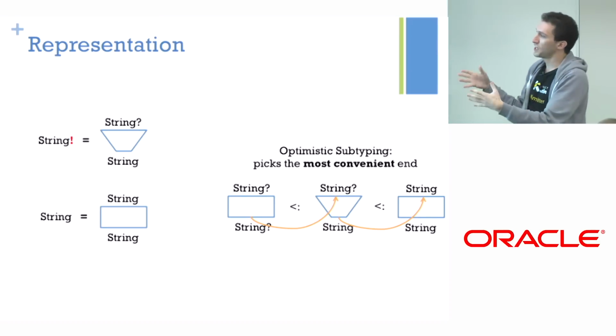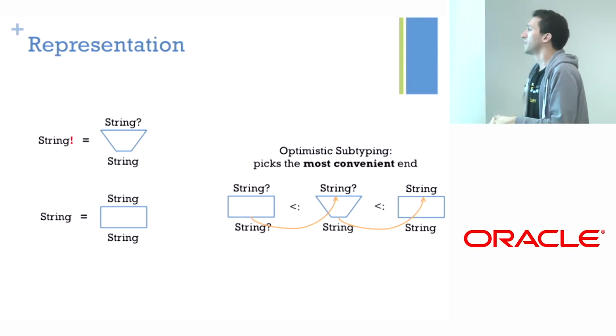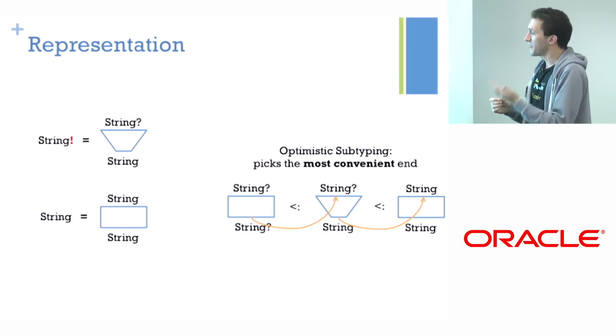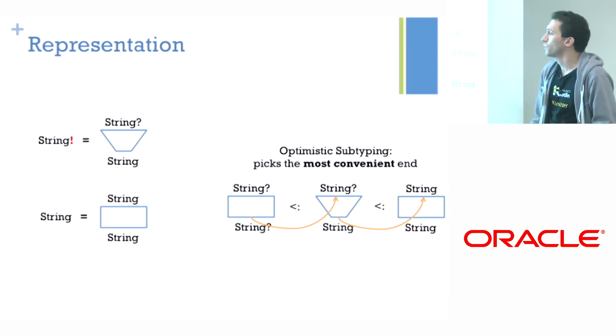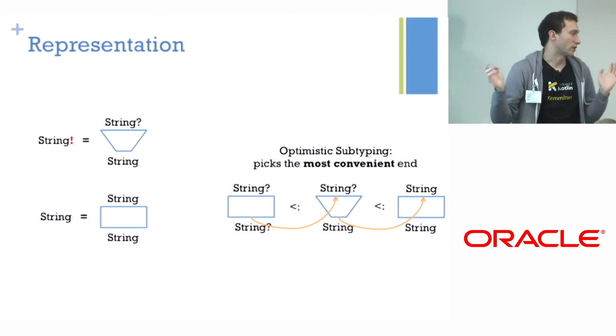So the internal representation is that a flexible type is basically a pair of bounds, a narrow bound and a wide bound. And so when we are calling methods on it, we use the narrow one. When we are working with subtyping, we use the wide one.